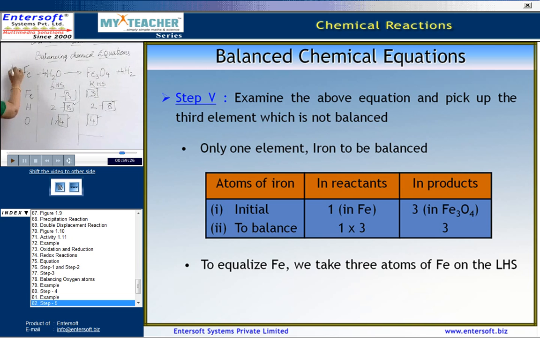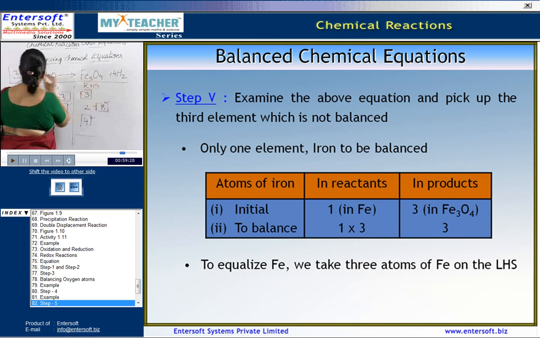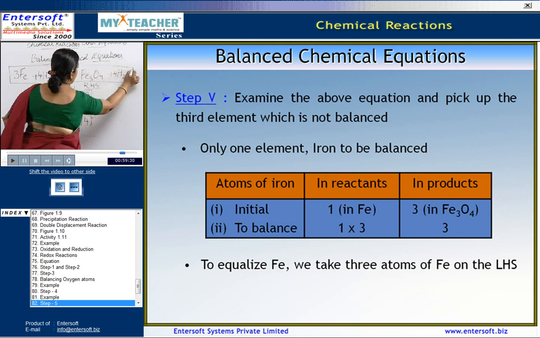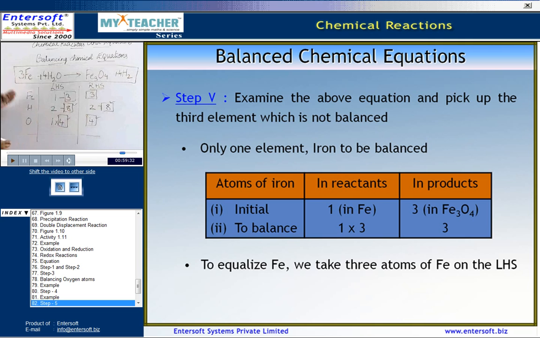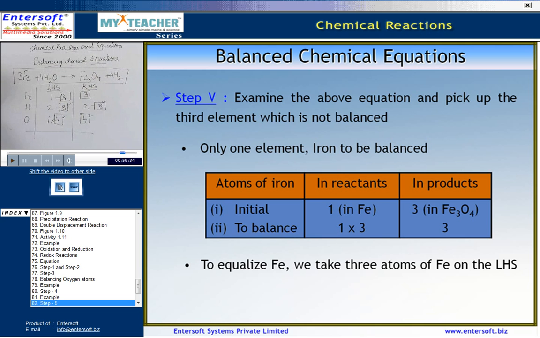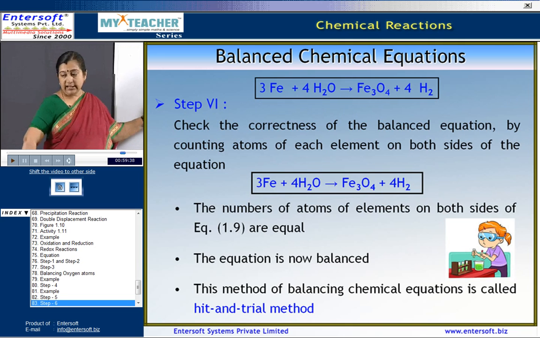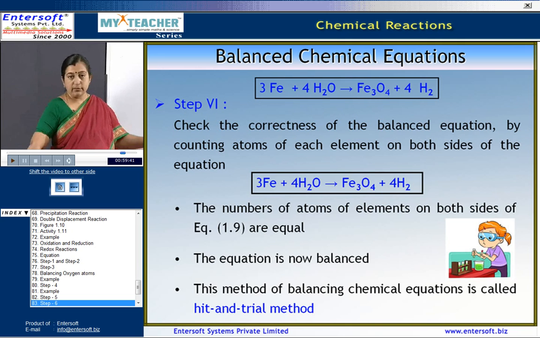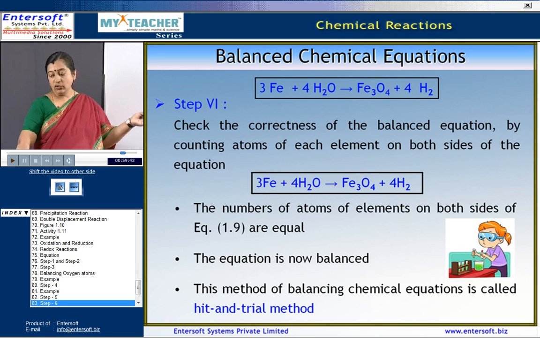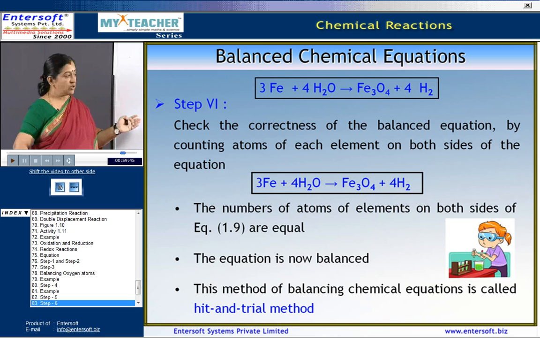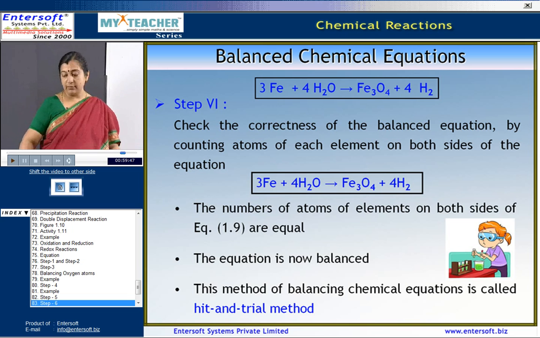Now, the equation that we have obtained here, after the step by step balancing, is a balanced equation, and hence finally we check the correctness of the balanced equation by counting the number of atoms of each of these elements.